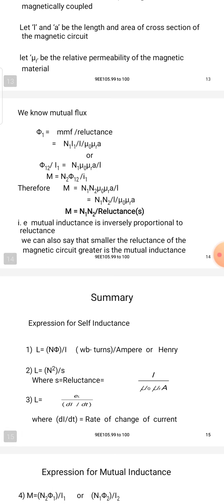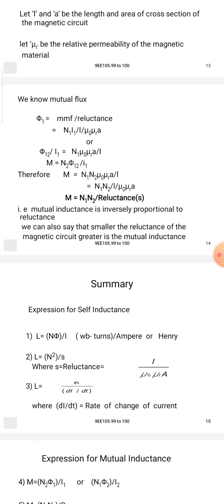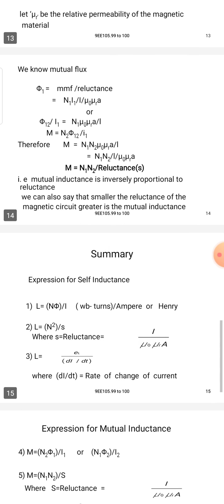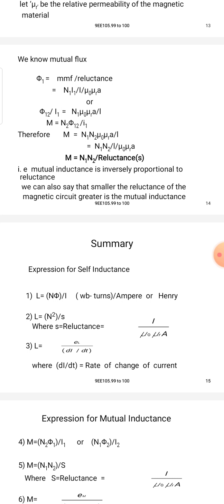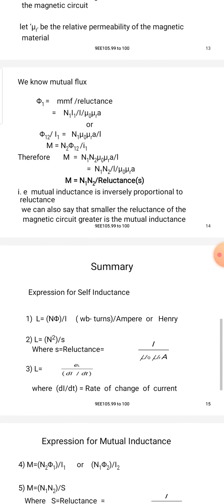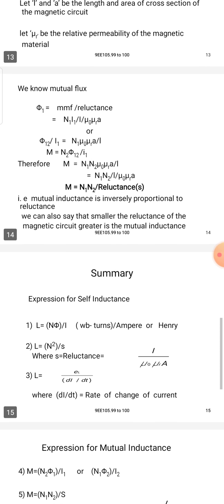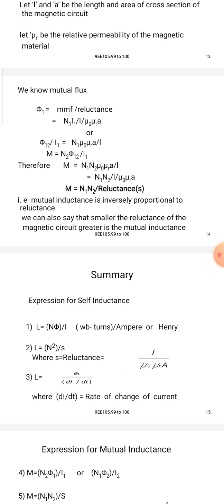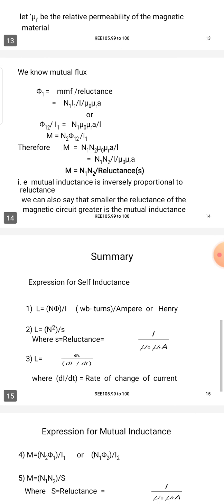Therefore, M is equal to N1 N2 μ0 μr A by l, that is equal to N1 N2 by l by μ0 μr A, that is M is equal to N1 N2 by reluctance.